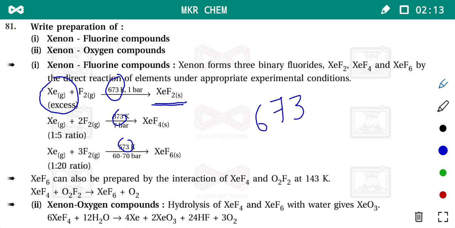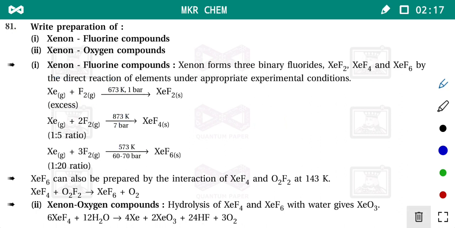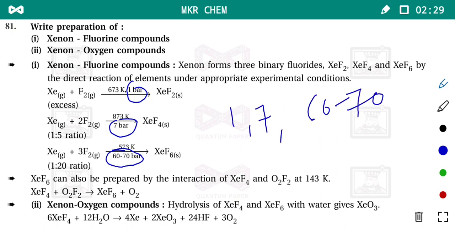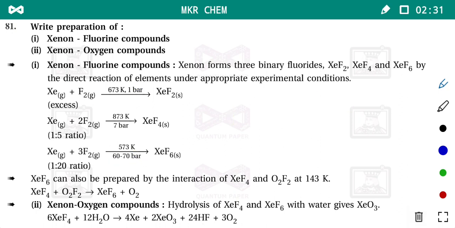First one is 6, then 8 and then 5. Now here is 1 bar pressure, here is 7 bar pressure, and here is 60 to 70 bar pressure: 1, 7, then 60 to 70. These are the three conditions. In the first reaction, at 673 Kelvin temperature and 1 bar pressure, xenon difluoride is obtained.